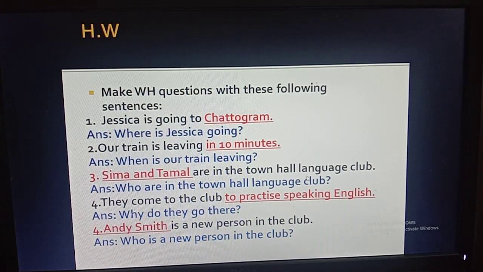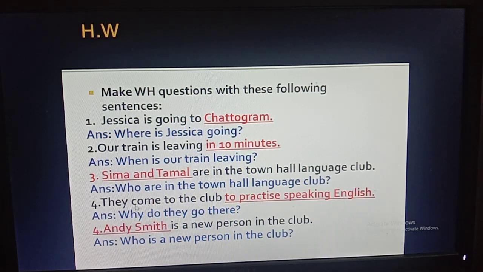Okay, so you know that when there is only one verb and that is auxiliary verb, then that becomes the main verb of the sentence. So here, as there are no other verbs, only are, that's why this are is the main verb. So Sima and Thomal are in the town hall language club. The question will be, who are in the town hall language club?